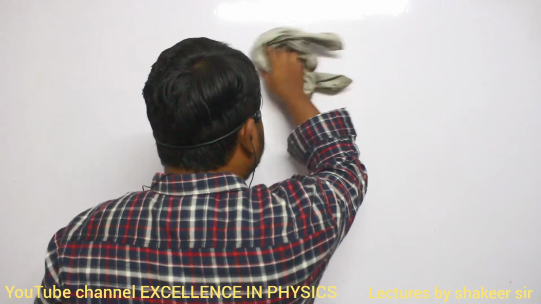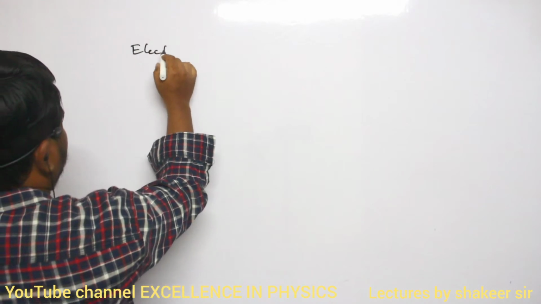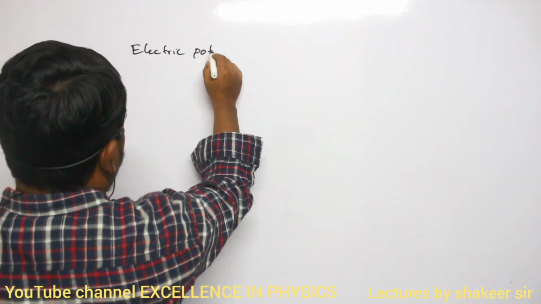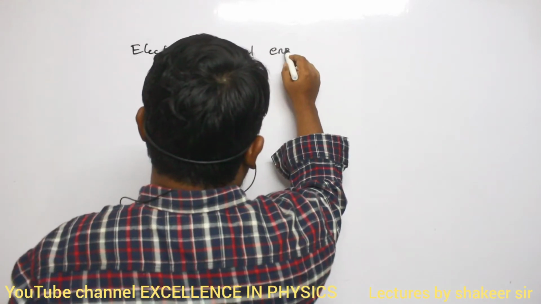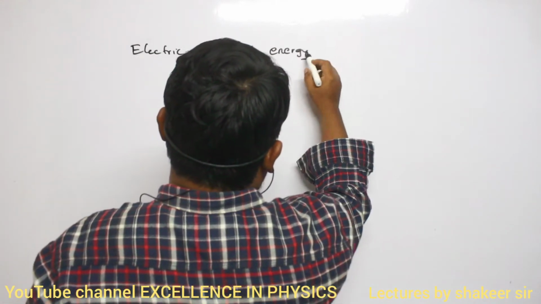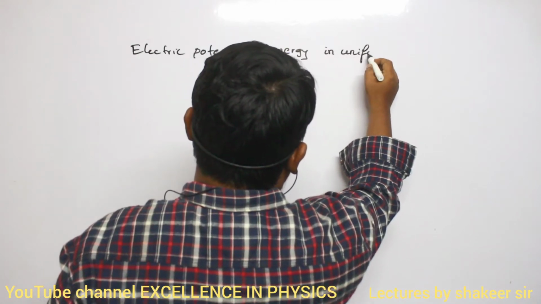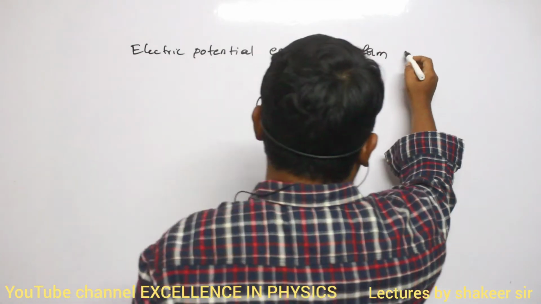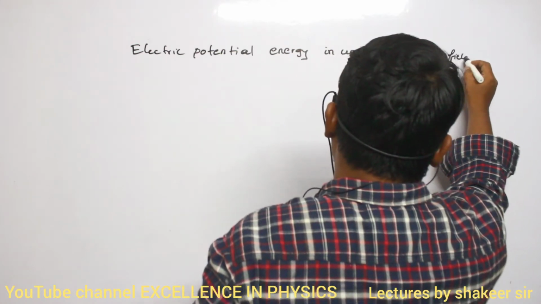But now the condition which we are discussing is this one. Clear, no, ma? So, electric potential energy in a uniform electric field. In a uniform electric field. What is the meaning of this one?